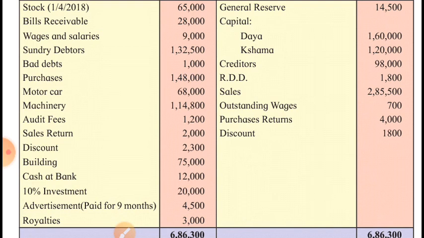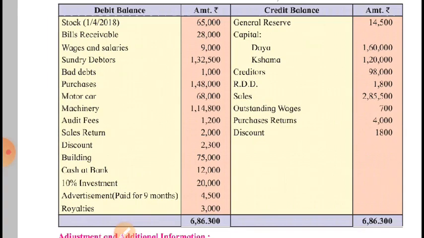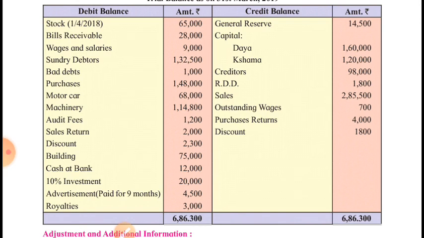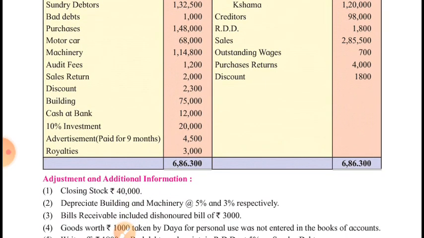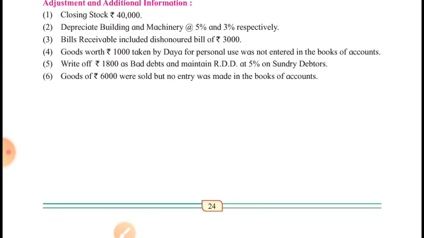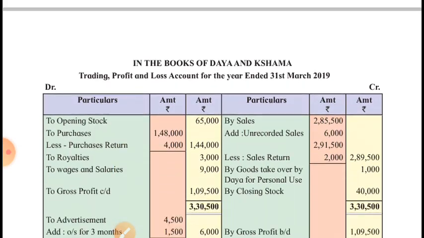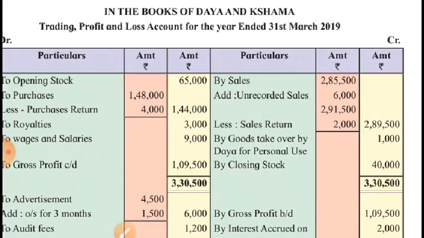These items of indirect incomes will be credited to profit and loss account, and indirect expenses are debited to profit and loss account. You know very well, as you have studied this topic in the 11th standard, yet I am repeating the same just for the sake of revision. Now let's see the solution.